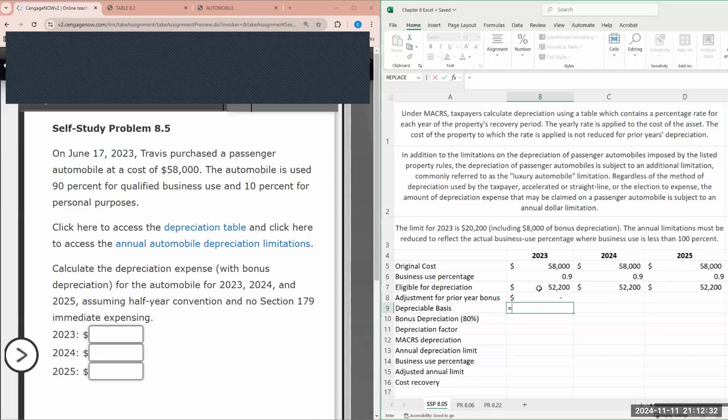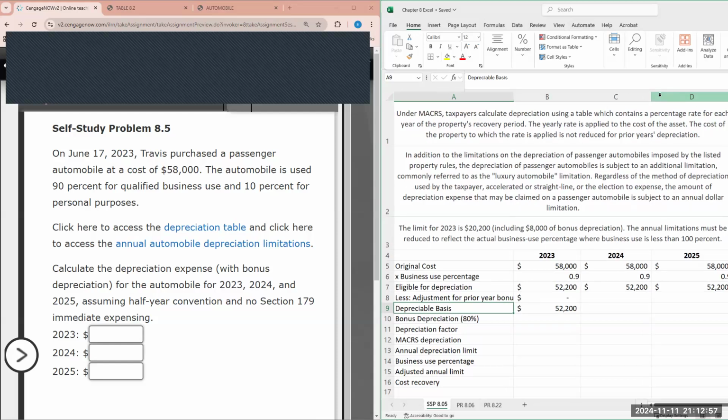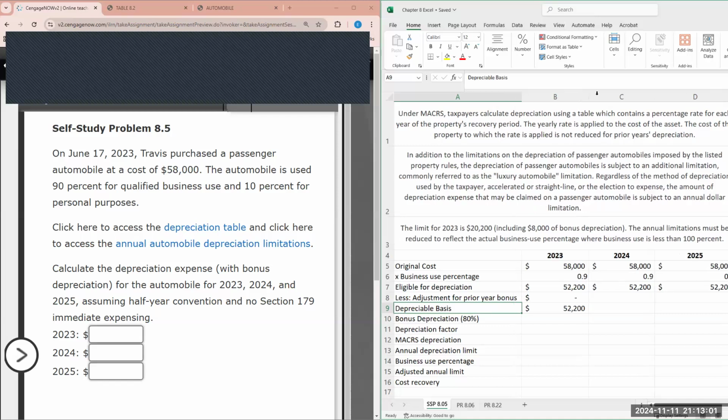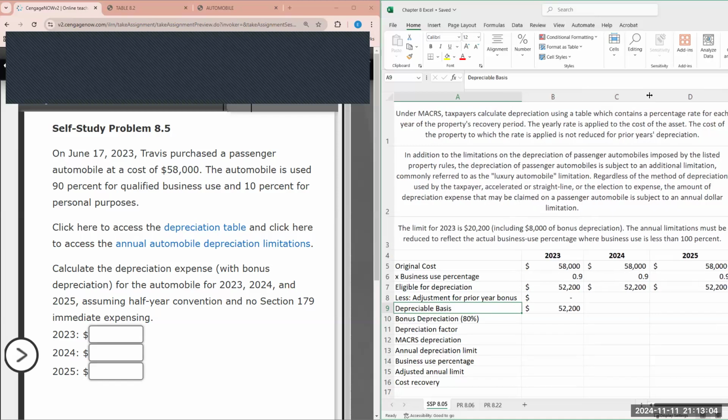So in such case, 52,200 minus 0 gives us the depreciable basis of 52,500. So just to make this a little more understandable: the original cost times the business use percentage is the amount eligible for depreciation, less the adjustment for the prior year bonus. All right. So with that being said, now we move on to bonus depreciation.